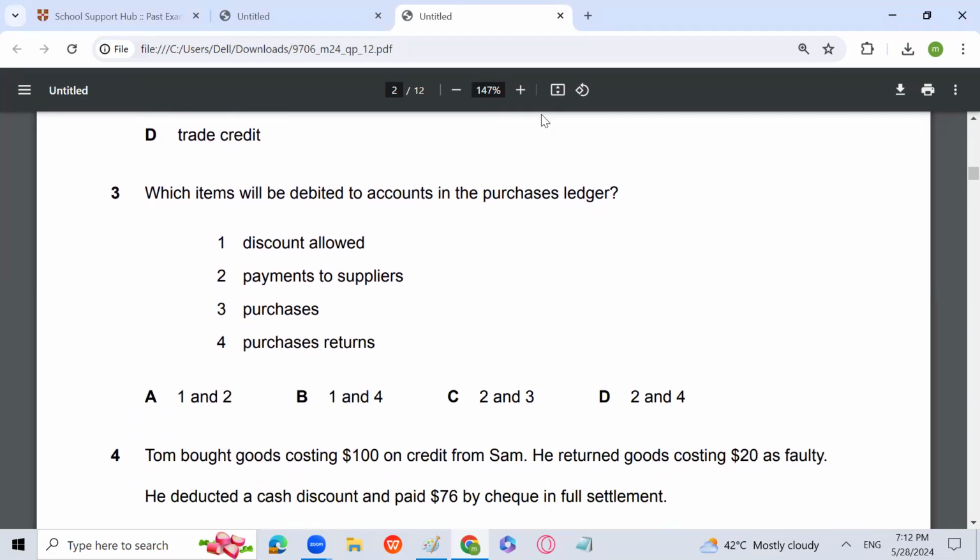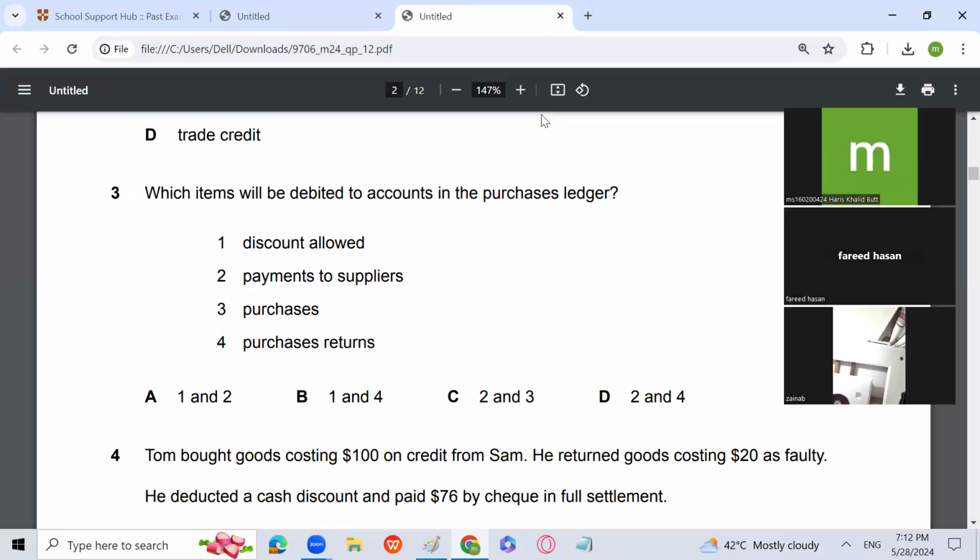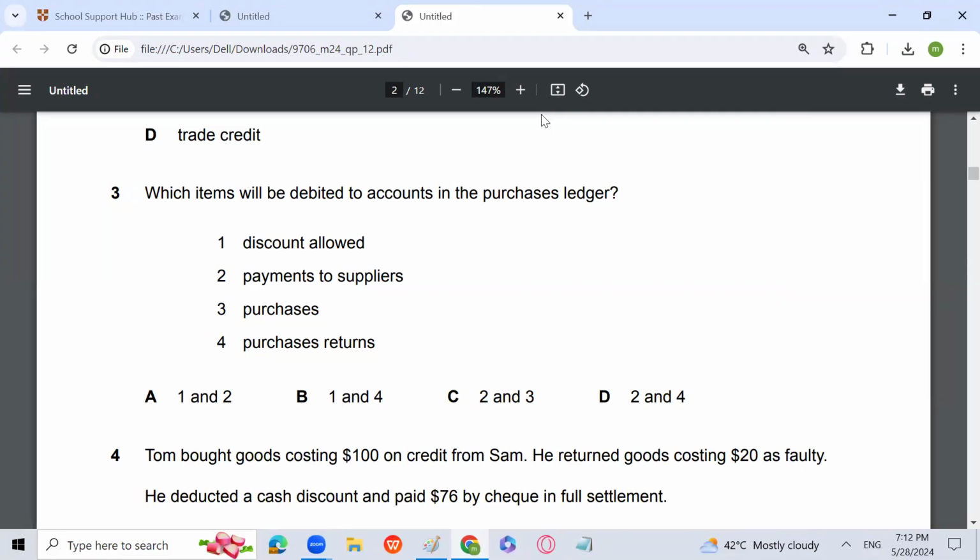Which item will be debited to accounts in the purchase ledger? That means which item is going to be debited in the trade payable account? Very easy. That is going to be purchase return and payment to supplier. So 2 and 4 is the answer, so D is the answer. Payment to supplier will come on the debit side of the control account of the purchase ledger, and purchase return will also come on the debit side.